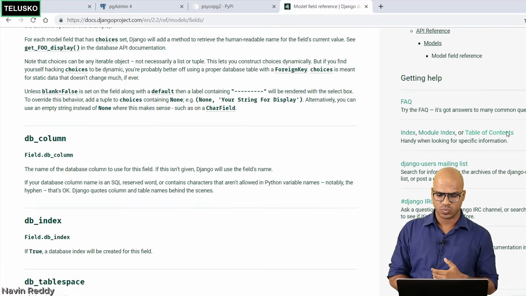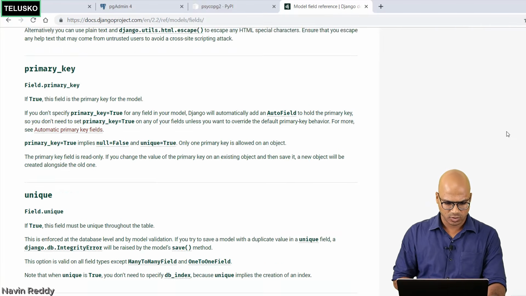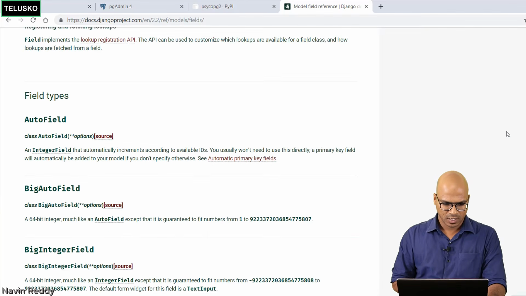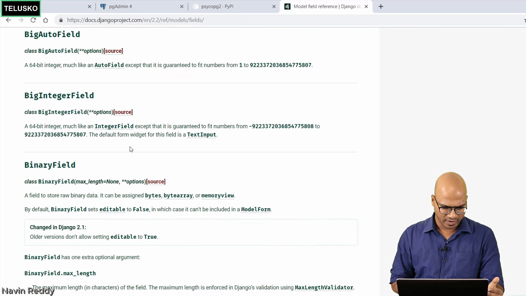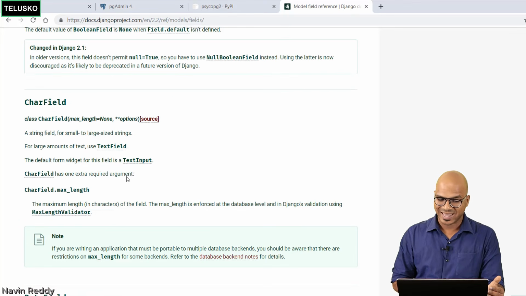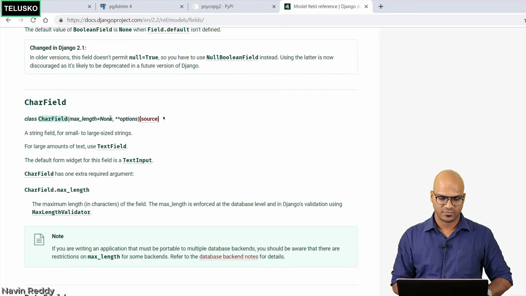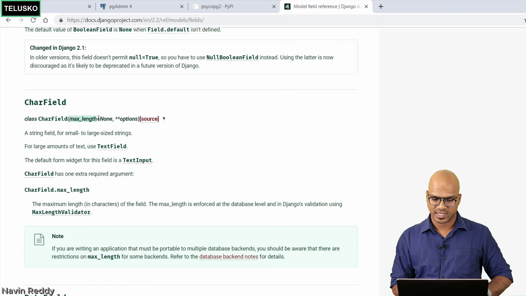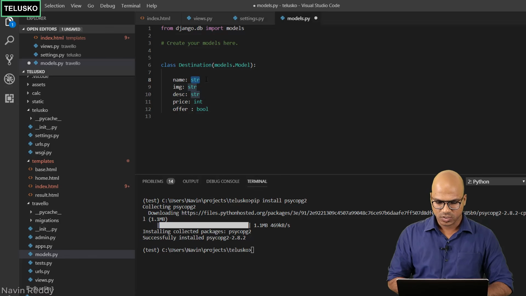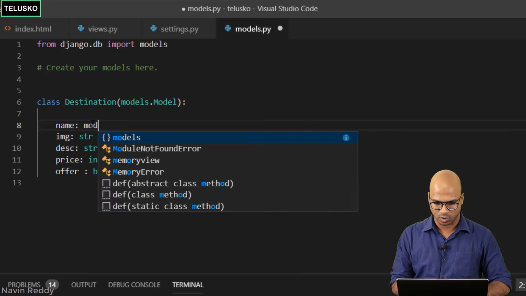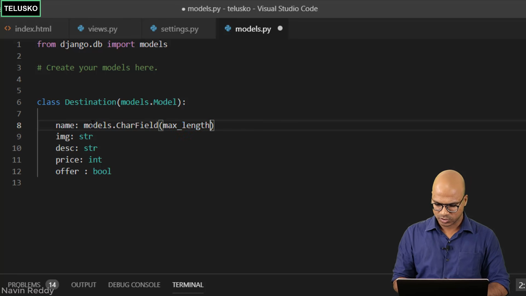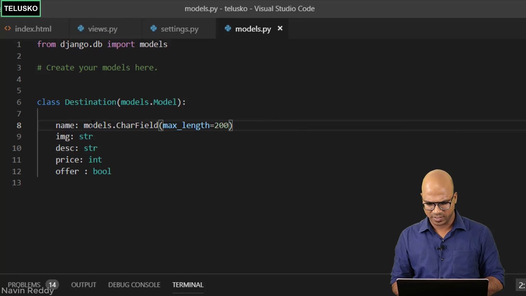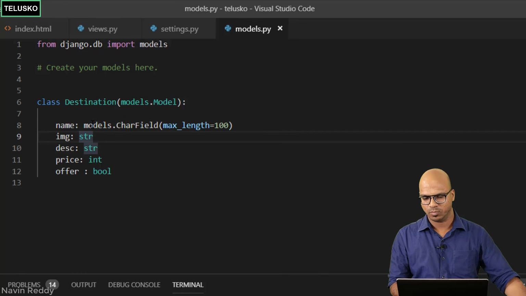And how do we use each one? If you just scroll down, they will also help you with the formats. So you can see we have auto field. This is how you should be using it. They also have the examples here. If you want to use character field, you have to say CharField, and you have to specify the attributes as well, the max length. Let's use that. So here the name would be characters. We'll say models.CharField, and in here you have to specify the maximum length. So I will say max_length, and the length would be, let's say 200, or maybe 100 will do. Nobody has a name longer than 100, right?